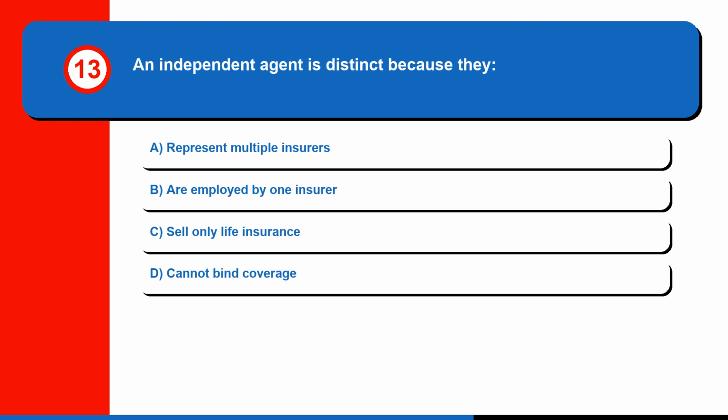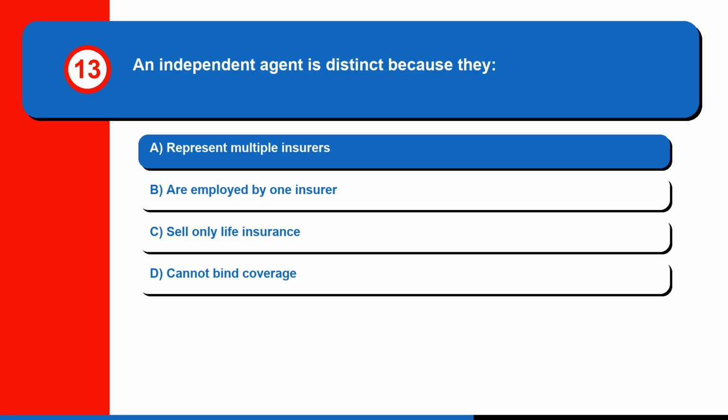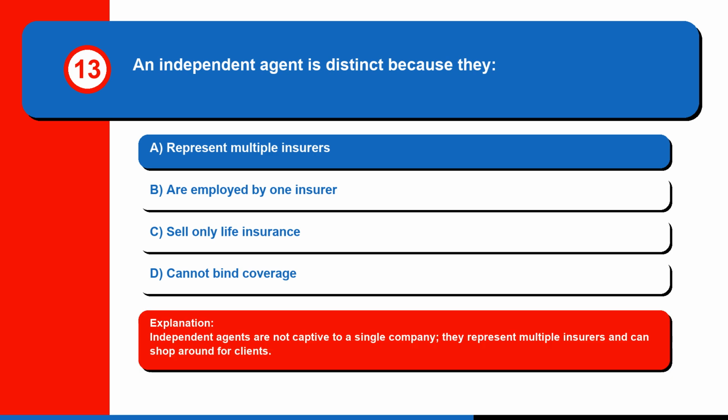Question 13. An independent agent is distinct because they A. represent multiple insurers, B. are employed by one insurer, C. sell only life insurance, or D. cannot bind coverage. The correct answer is A. Represent multiple insurers. Independent agents are not captive to a single company; they represent multiple insurers and can shop around for clients.